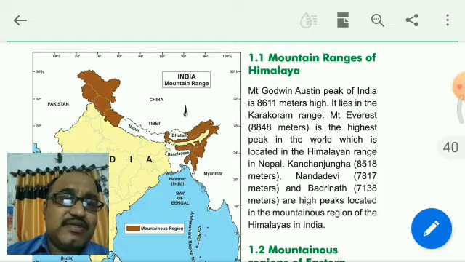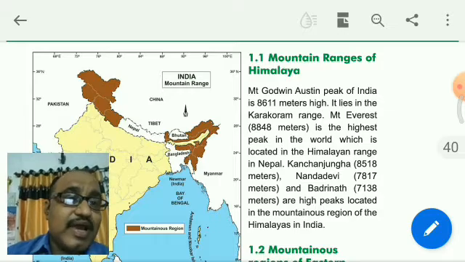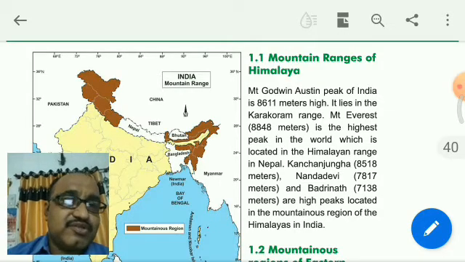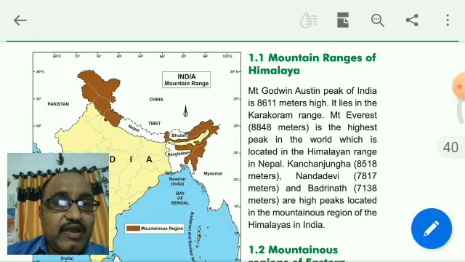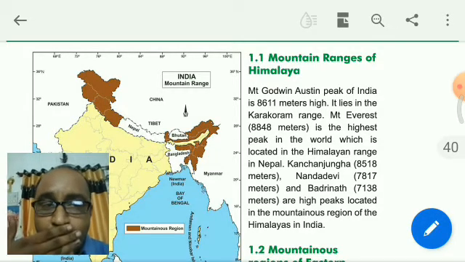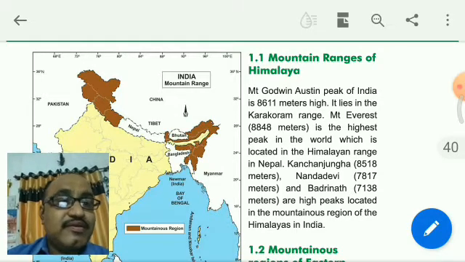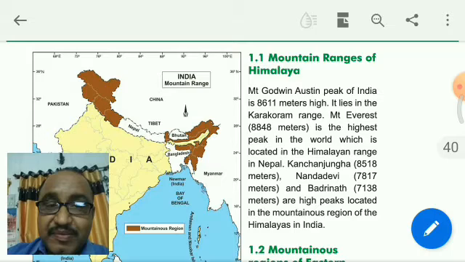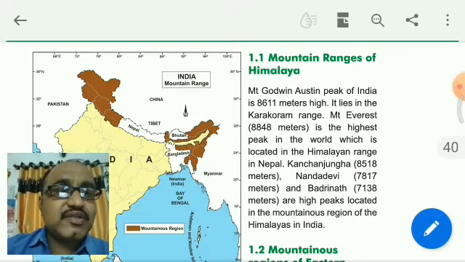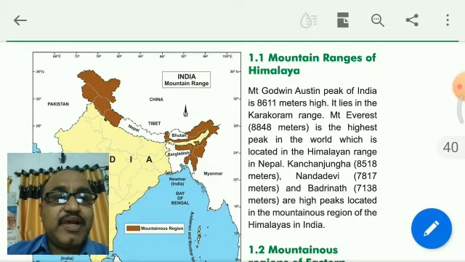Mount Godwin Austen, the highest peak of India, is about 8611 meters high and lies in the Karakoram range. The next peak of the world is 8848 meters, Mount Everest, which is located in Nepal. Mount Everest is not within India's border, it is in Nepal.